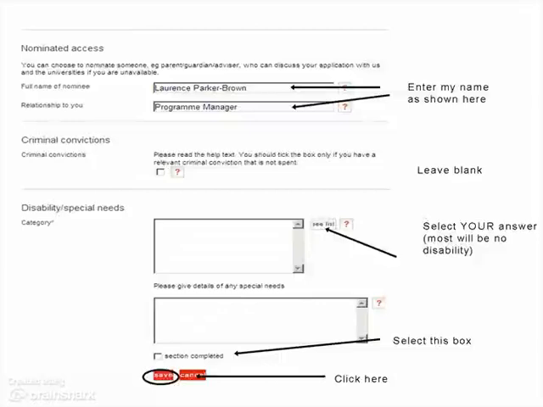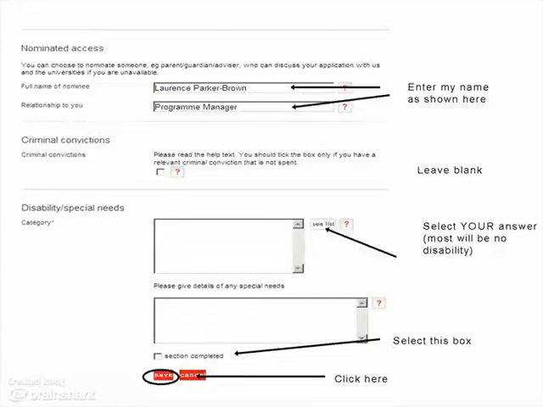The final few questions, well done. First of all, nominated access. Type in the full name of nominee, Lawrence Parker Brown, that's me. And then their relationship to you is that I am program manager. Criminal convictions, leave blank, unless of course you have a criminal conviction.